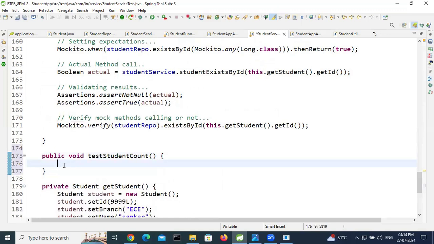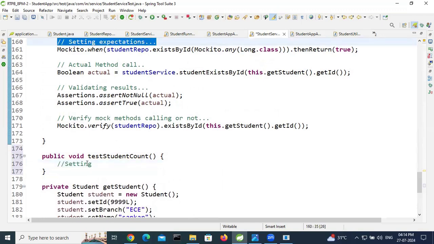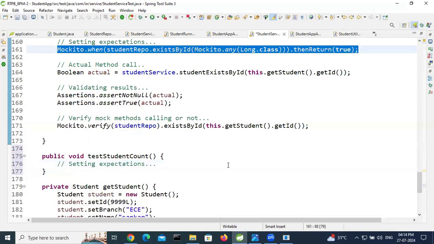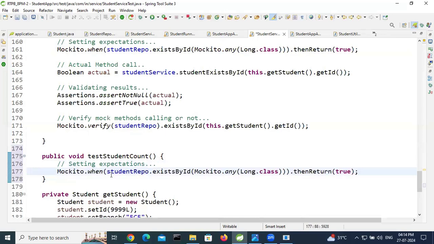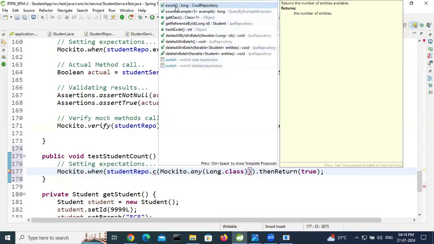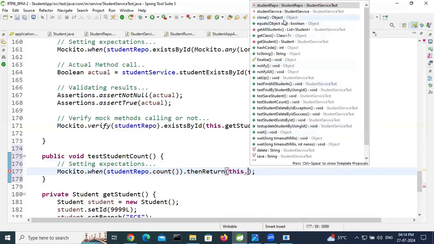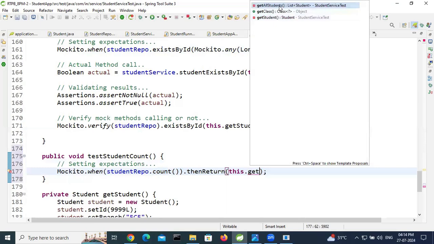Then you can copy the setting expectations here. After that, copy this, Mockito dot when, Mockito dot count. Count has no parameters. Then return, we can mention this dot get all student.